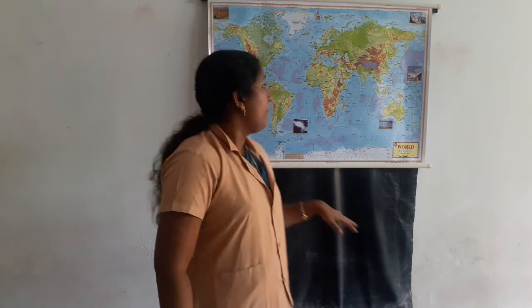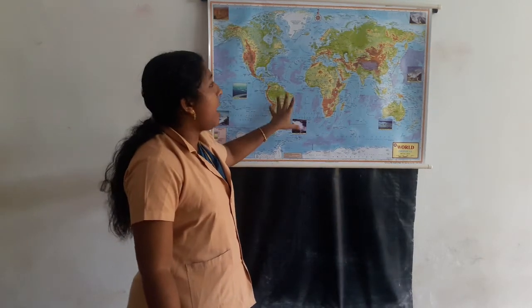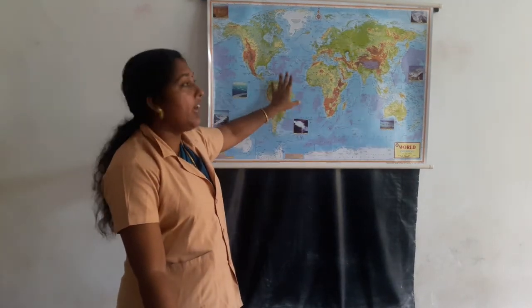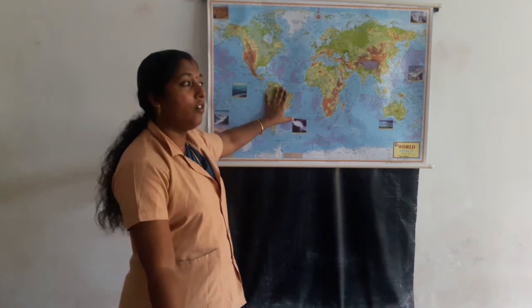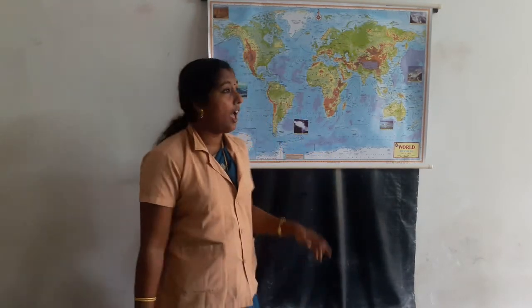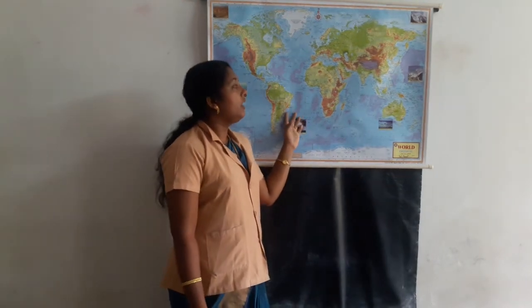No one needs to turn around to see the other side of the map. If a big map is hanging on a wall, we call it a wall map.